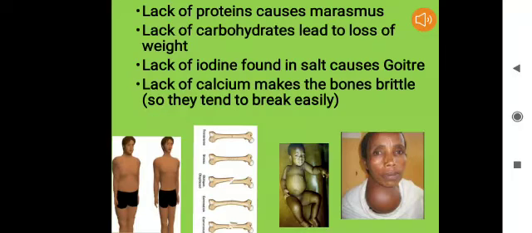Lack of proteins causes marasmus. Lack of carbohydrates leads to loss of weight. Lack of iodine, that is found in salt, causes goiter. Lack of calcium makes the bones brittle, so they tend to break easily. Hence, we are supposed to take all the nutrients in the required proportion.